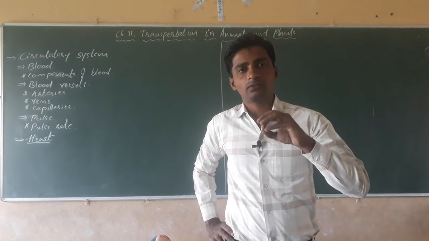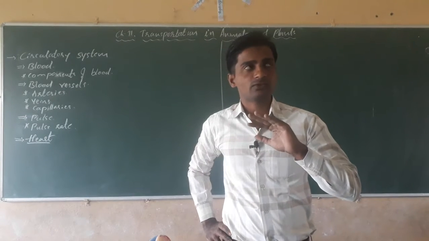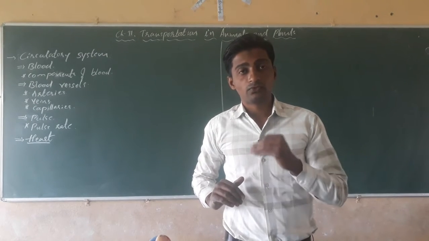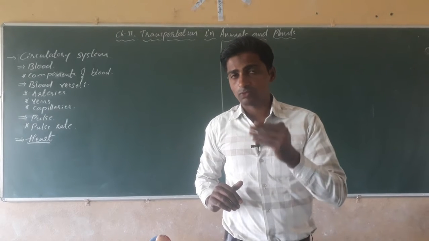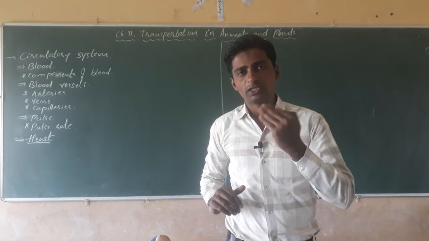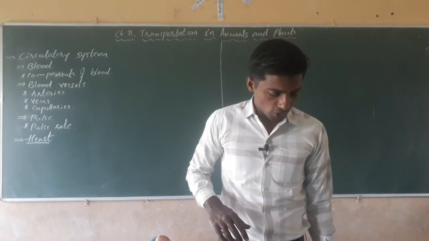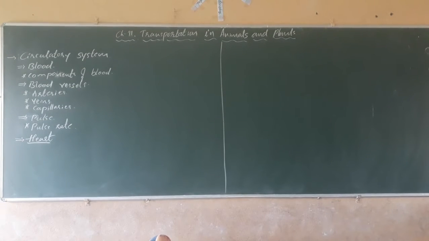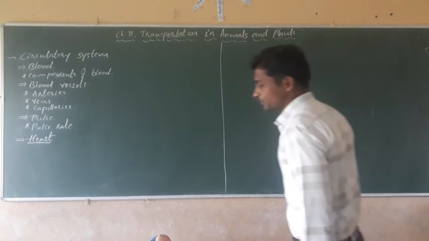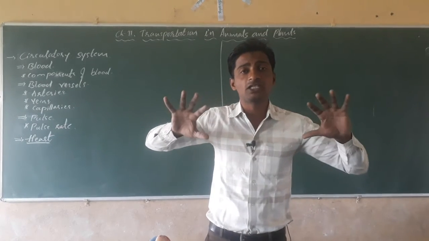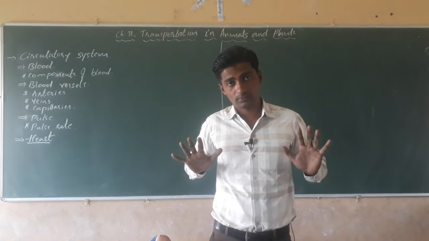Whatever food, water and air we take from our surroundings, from outside into our body, these three external materials are transported to all parts of the body, even to the cellular level, isn't it?